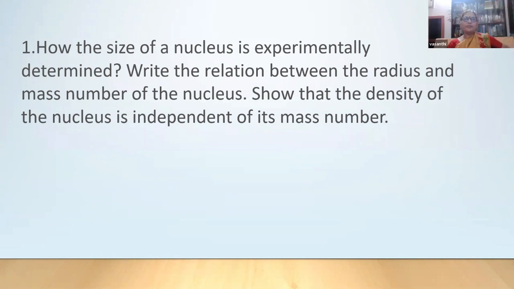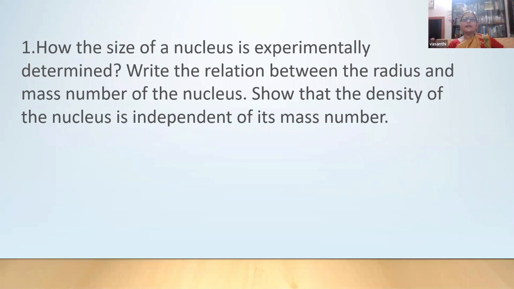So I'm coming to the nucleus. I thought these 5 or 6 questions are very important. What is the size of a nucleus, experimentally determined? Write the relation between the radius and mass number of the nucleus. Show that the density of the nucleus is independent of its mass number. So all are theory questions. Now, size of the nucleus, experimentally determined.